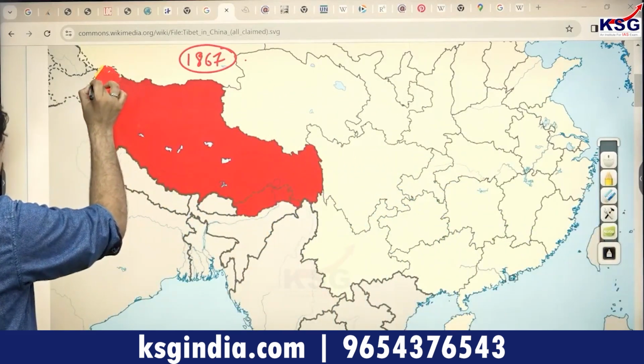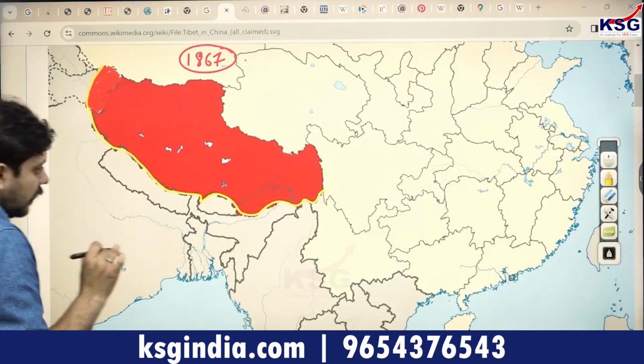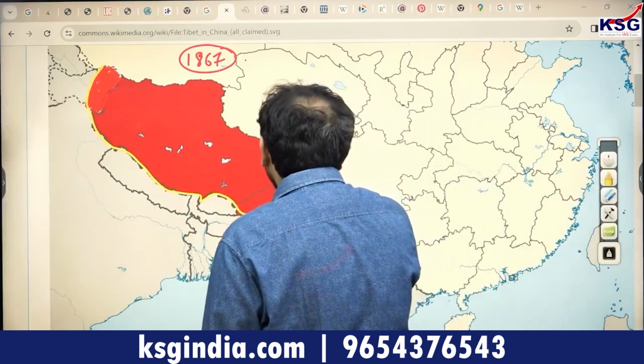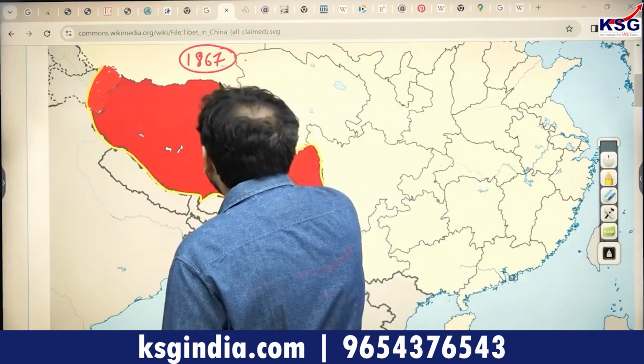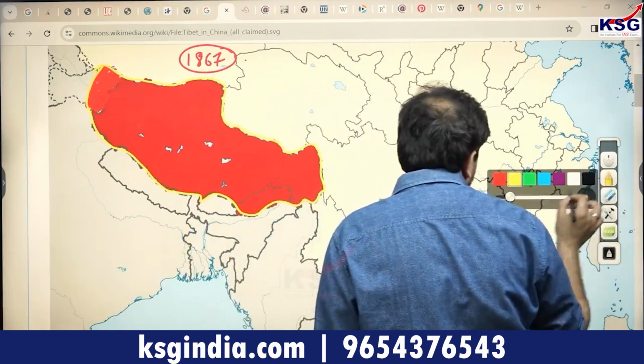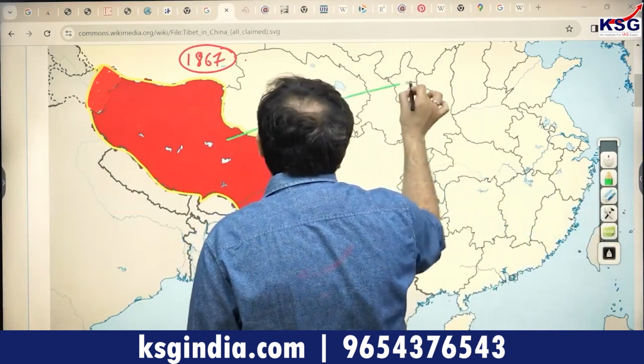So what the Britishers did was, let's say, take a look at this. I am going to mark this in yellow, right? What you see marked in yellow, or completely covered in yellow, just let me be very clear, is the Tibetan Plateau. So this part which I'm marking is the Tibetan Plateau.